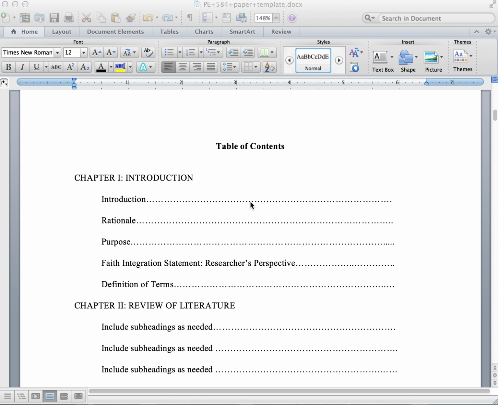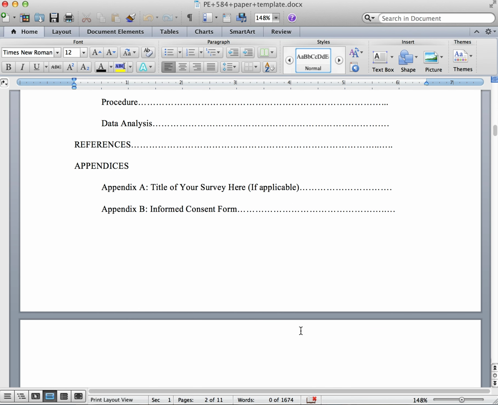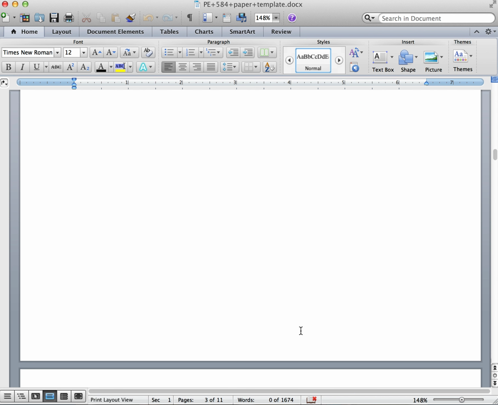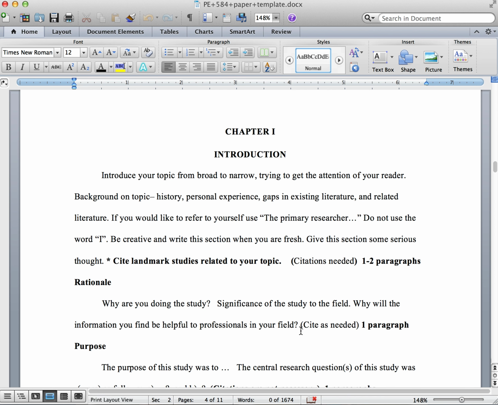The second page is the table of contents. This is optional for you to complete, and all you would do is include the information here for Chapter 1. The abstract is not necessary at this time, and you will write this abstract at the end of the class. The introduction begins here. Again, follow this as your template.